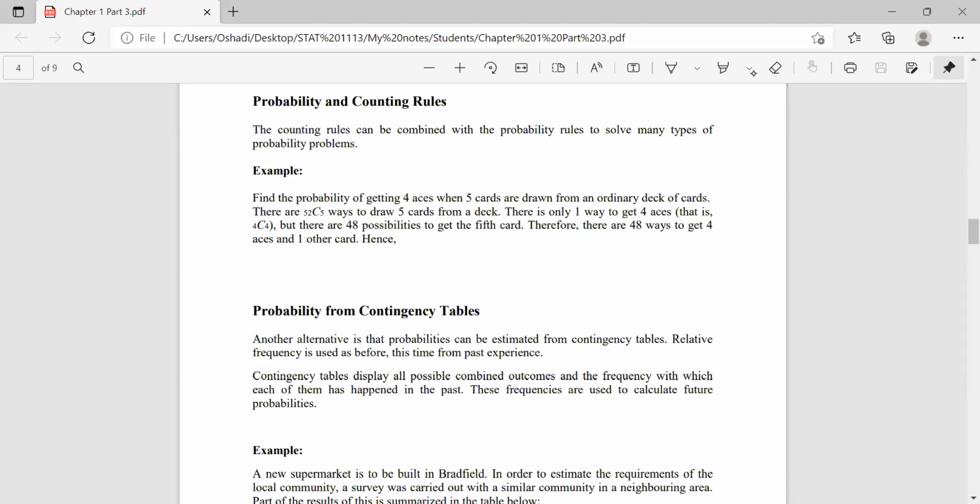Okay, look at this example. Find the probability of getting 4 aces when 5 cards are drawn from an ordinary deck of cards. The problem is getting 4 aces when 5 cards are drawn, right?